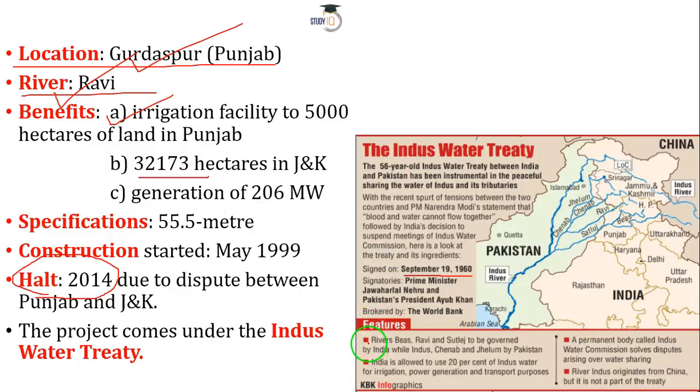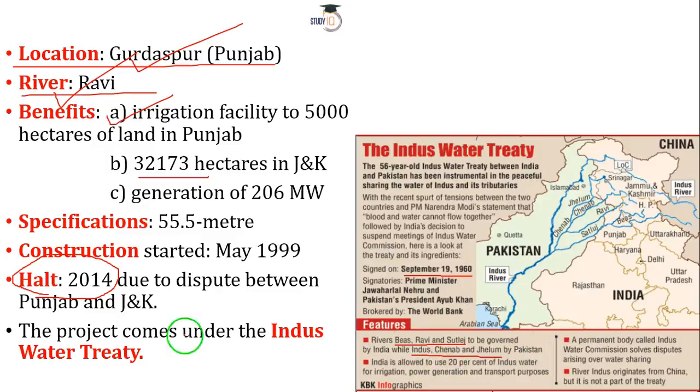The thing is that we have two divisions of the Indus system in the treaty: Eastern rivers and Western rivers. So these three rivers, BRS, or you can say Beas, Ravi and Satluj, when it comes to these three rivers, India has the upper hand. But when it comes to the Indus, Chenab and Jhelum, Pakistan has the upper hand.